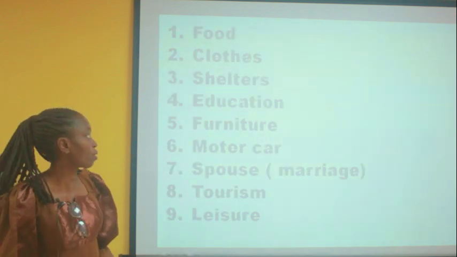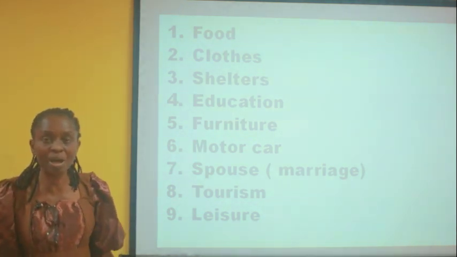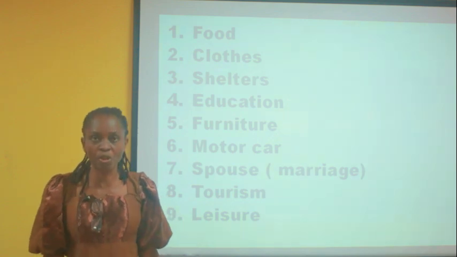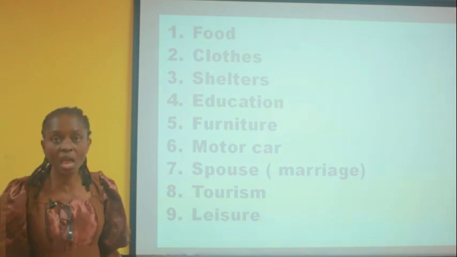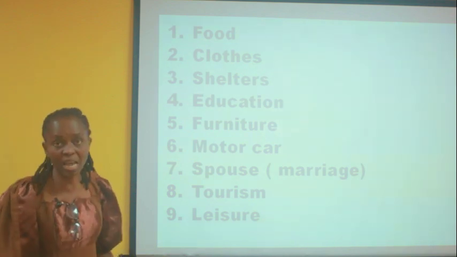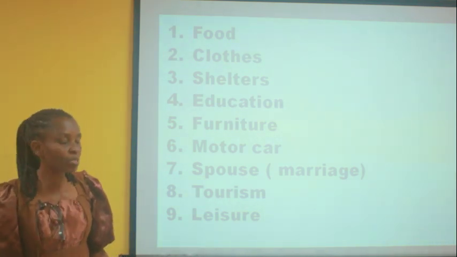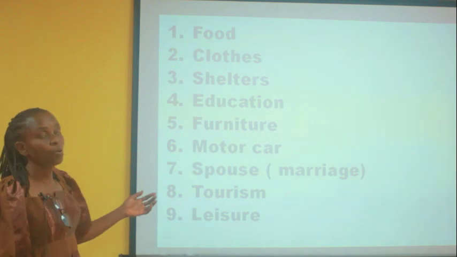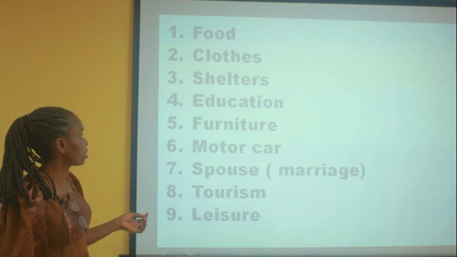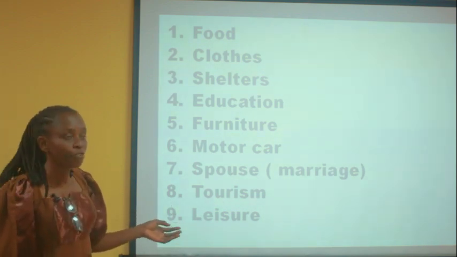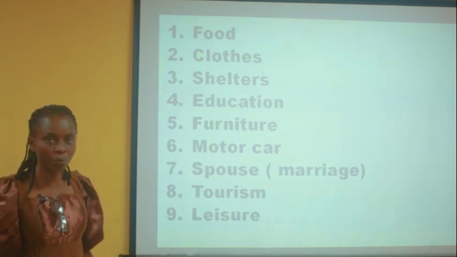Now, this is a typical scale of preference of an individual. Remember that my scale of preference may be different from your own scale of preference. But for this individual, this is his own scale of preference. The most important ones come first, whereas the least important ones come last. Now, in this scale of preference, you have food there. Nobody can survive without food. Before you have clothes, shelter, education, furniture, motor cars, spouse, tourism, and leisure.